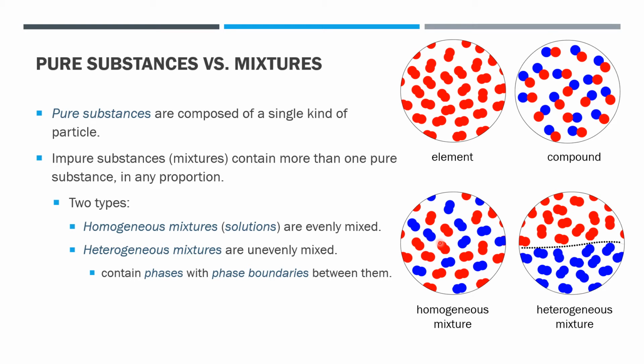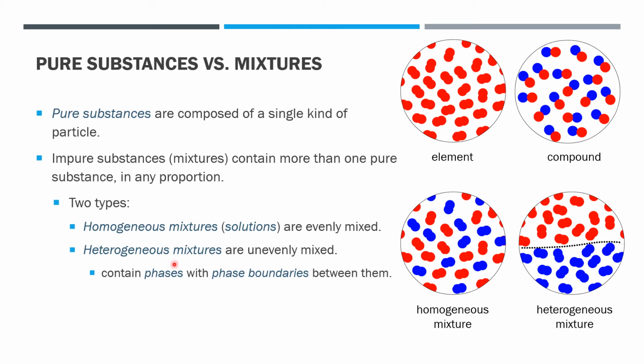Now think about coffee and sugar. Some people like lots of sugar in their coffee. Some people like only a little. In either case, once all the sugar is dissolved and evenly mixed, you have a solution or a homogeneous mixture. The composition, the concentration of the sugar, can vary from coffee cup to coffee cup.